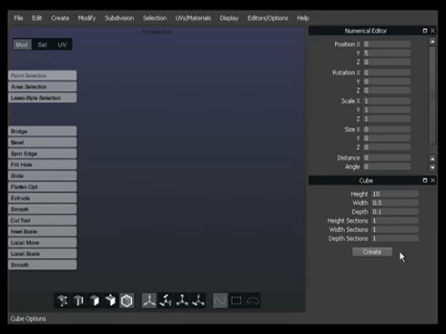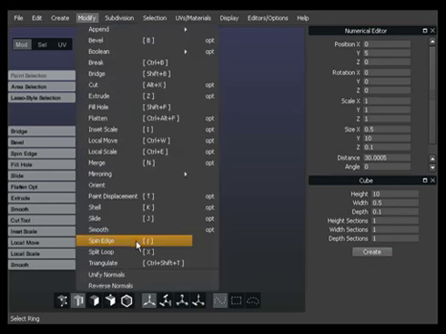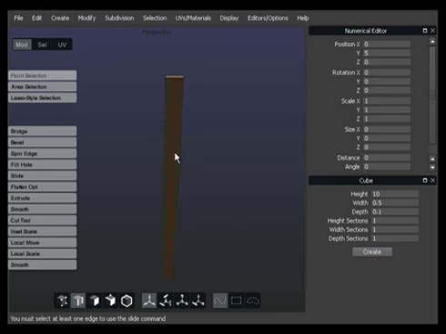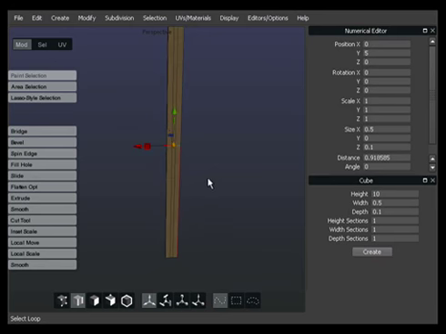In the options menu of the cube I changed the values so we can start from an ashlar. Then I select the horizontal edges and split them via the split loop command. Now we bevel it to double this edge loop. After that we select all vertical edges and split them. We can move this newly created loop via the slide command.